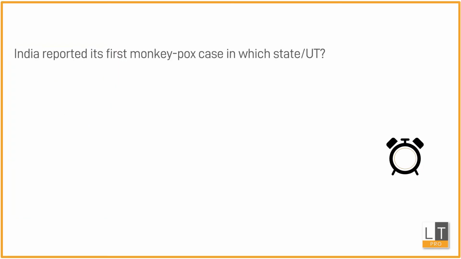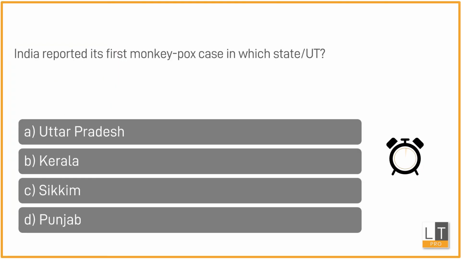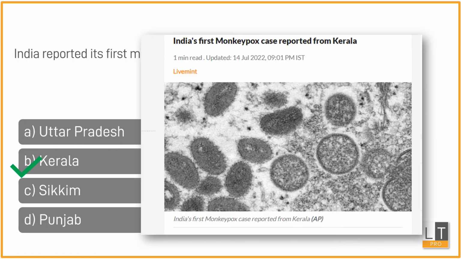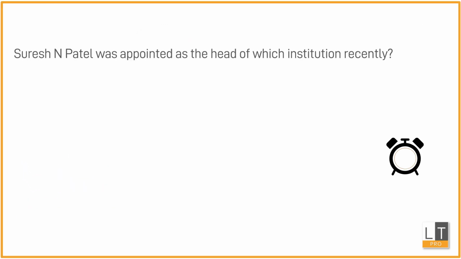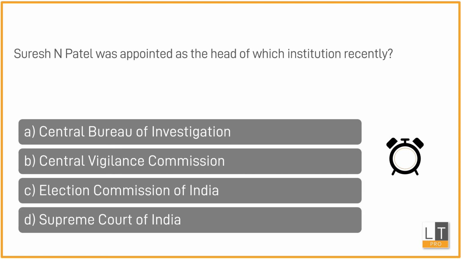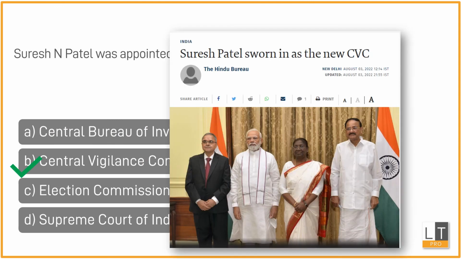Question number 9. Most of us must be aware that the first case of monkeypox in India was in Kerala in the month of July. Last question, question number 10. The answer to this question is option B. Suresh Patel was appointed as the Central Vigilance Commissioner in August 2022.